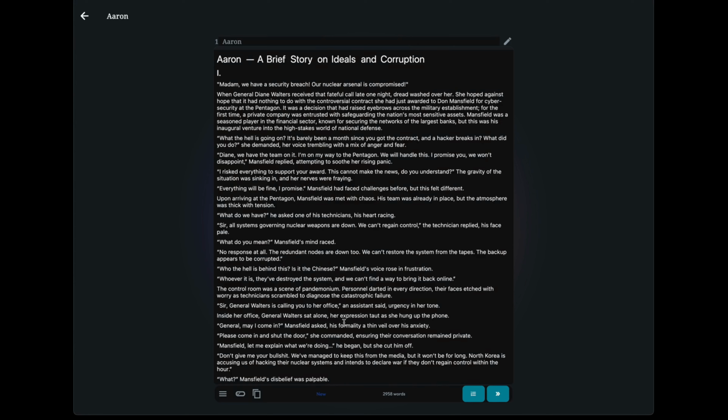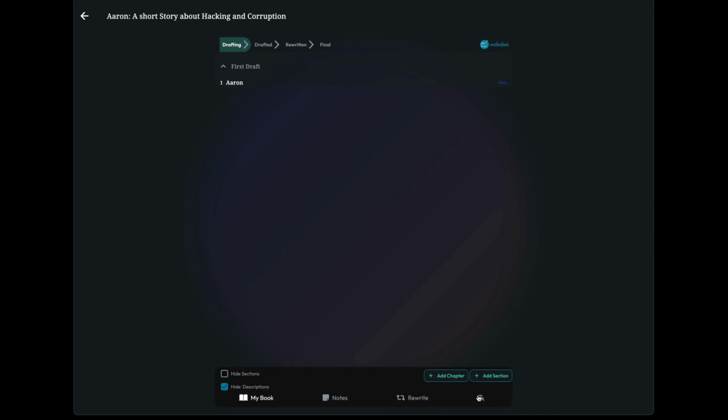You do this with each of the chapters, and then you are able to go relatively quickly. Again, I'm doing this with a short story, but this is even more powerful with non-fiction. If I come back, I see that this is in drafting stage.